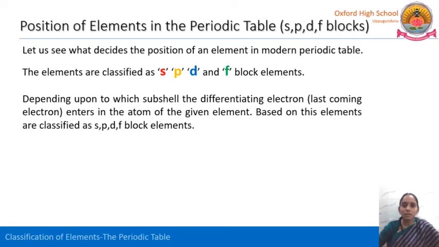Based on this, elements are classified as SPDF block elements. If the last electron, that is the differentiating electron, enters the s subshell, the element belongs to the s block. If the differentiating electron enters the p subshell, the element moves to the p block. And if the differentiating electron enters the d subshell, then the element belongs to the d block.